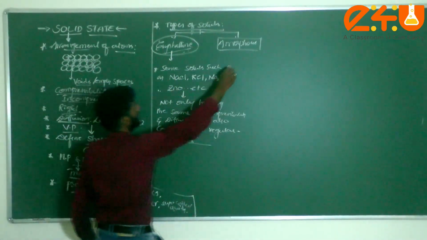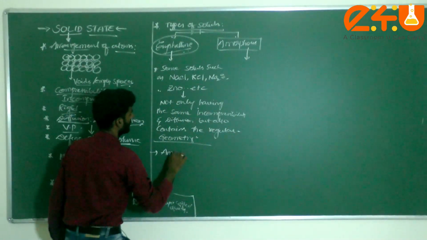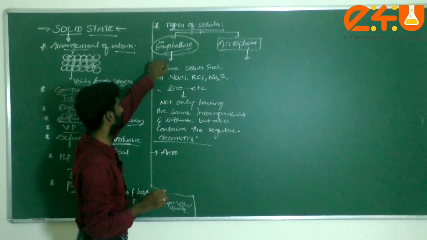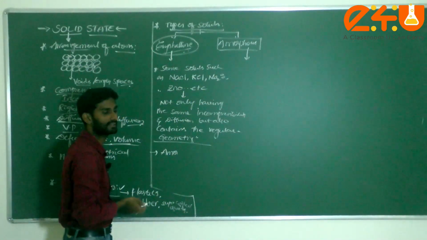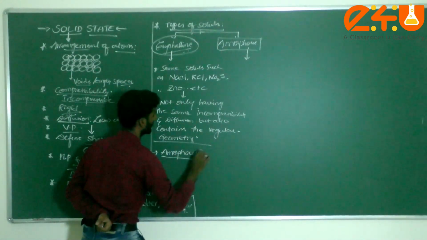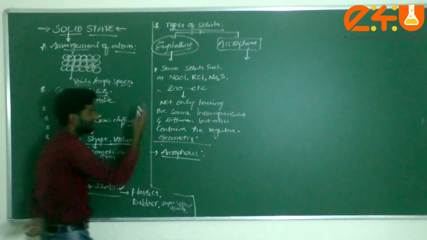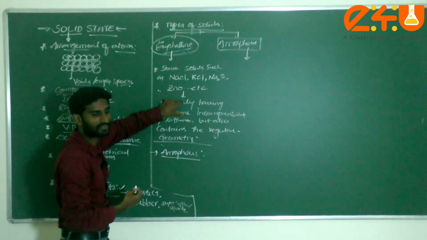Next, come to amorphous solids. What is amorphous, dear students? Examples for crystalline solids are NaCl, KCl, Na2S or zinc sulfide. The next kind of solid comes under amorphous. What is the point of difference between these two? First, what are amorphous solids?